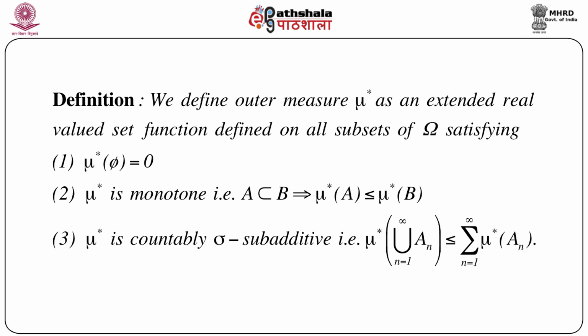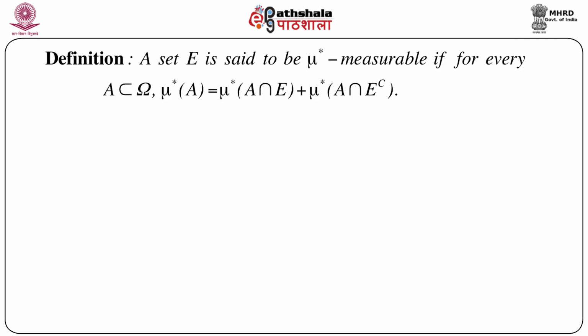But before coming to the construction of outer measure, we will discuss a few other things. There is one important theorem, but before that let us define a set E to be mu star measurable if for every A which is a subset of omega, mu star of A can be written as mu star of A intersection E plus mu star of A intersection E complement.